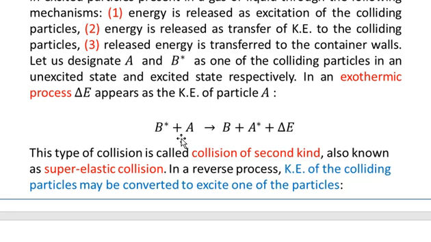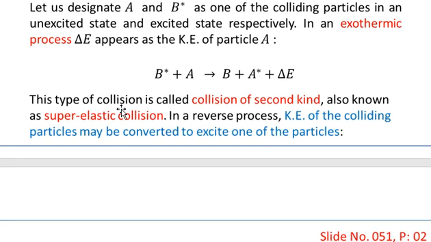So you see that again, let me say something about this equation: on the left hand side we have B star plus A, which means that these two particles collide with each other, and after the collision the particle B is de-excited and the particle A is excited, and also some energy delta E is given off to the system. Here in this case we may assume that this delta E will appear as the kinetic energy of the particle A. This type of collision is called collision of second kind, also known as the superelastic collision.